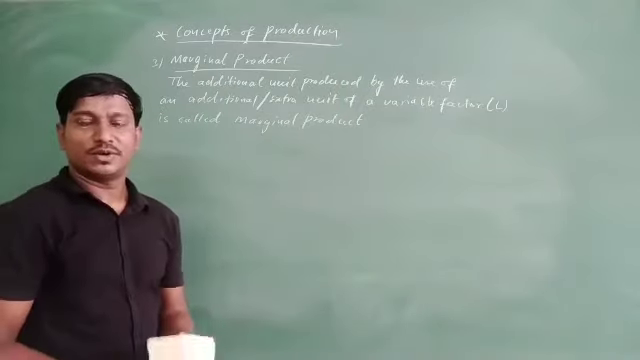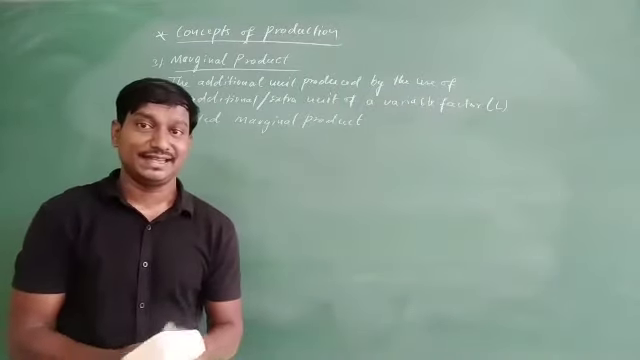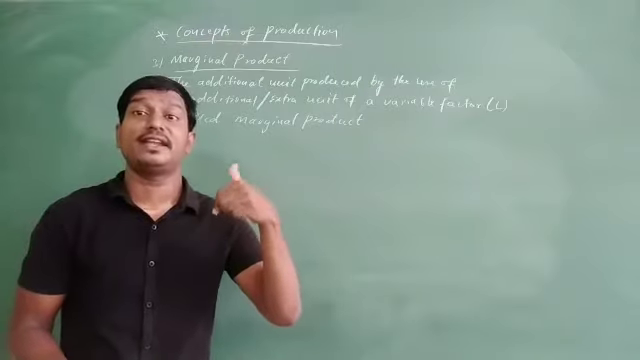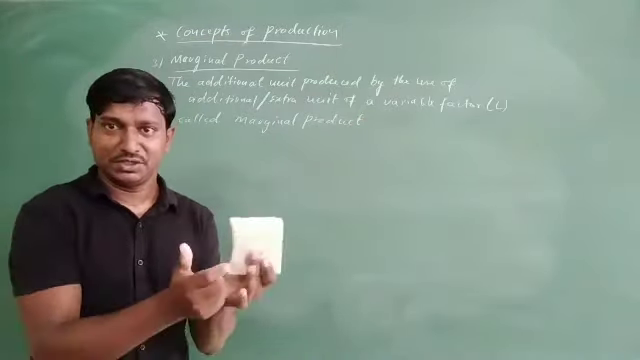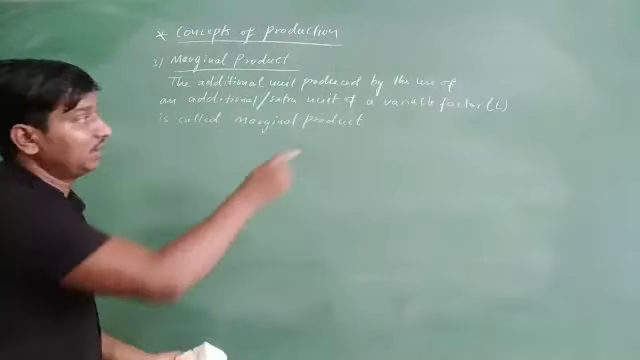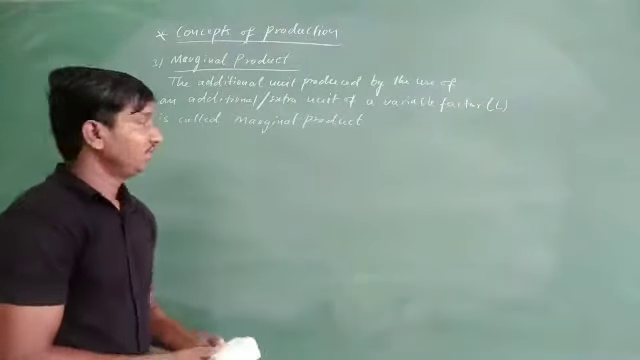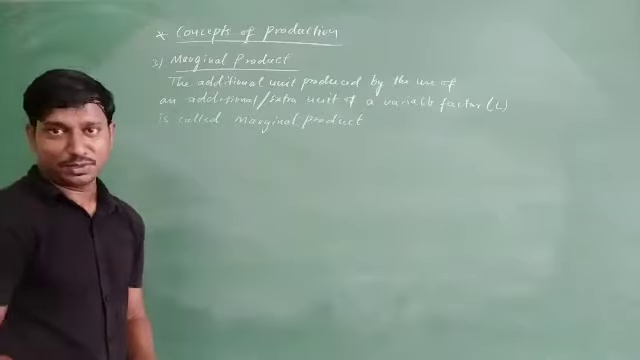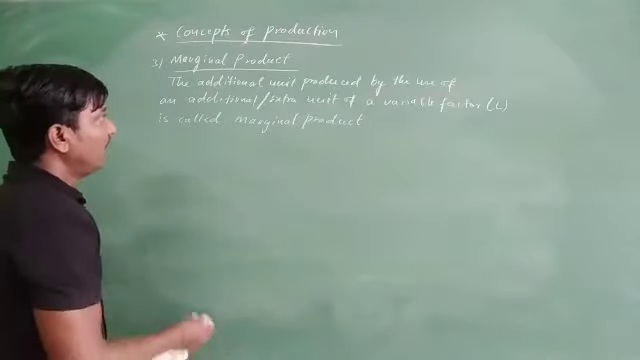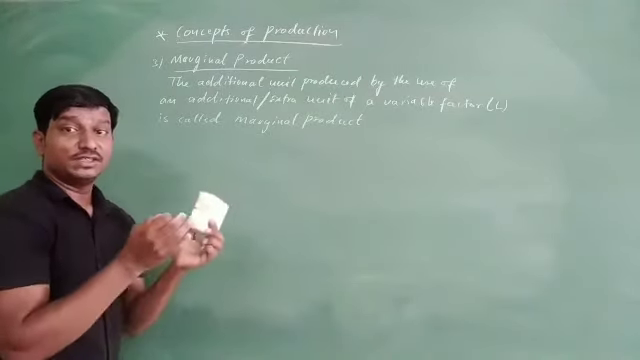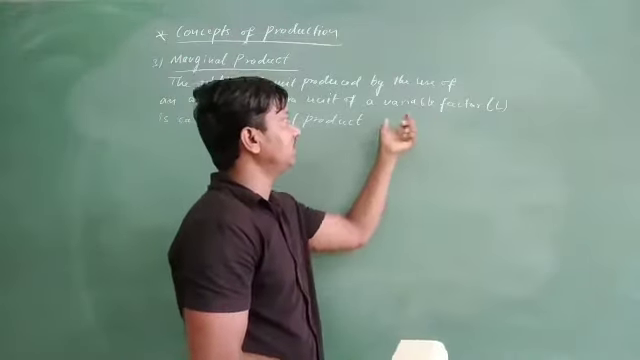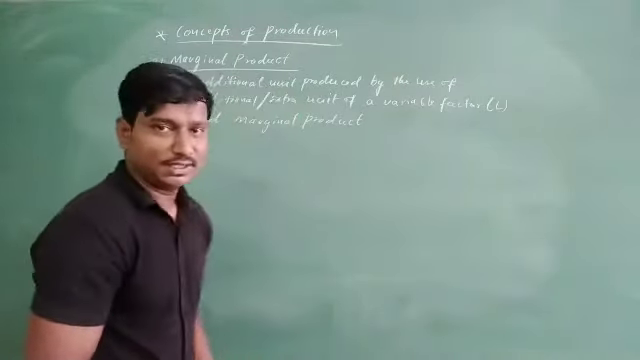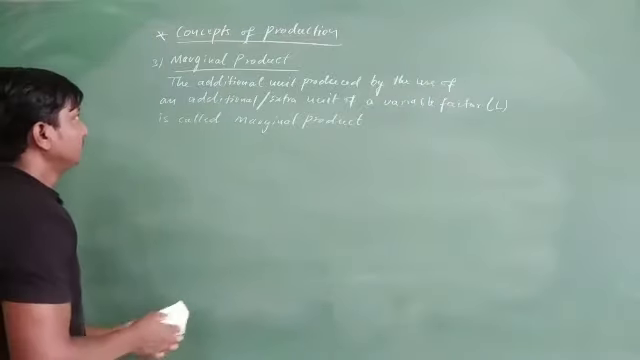Extra, that you are going to produce an extra unit by the use of an extra, that is what variable factor. You are going to produce an extra unit by use of one extra unit of labor, then it is going to be called as marginal product. Okay, so that is how you are going to produce the extra or additional unit by the use of one extra additional unit of a labor, and that is what we call marginal product.